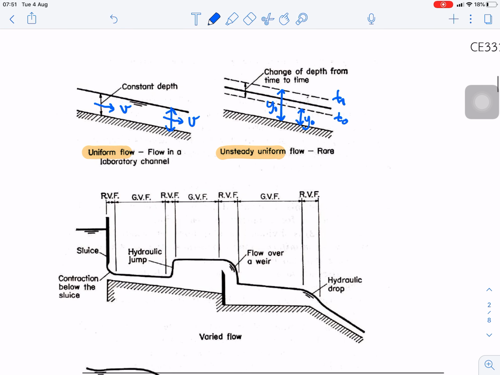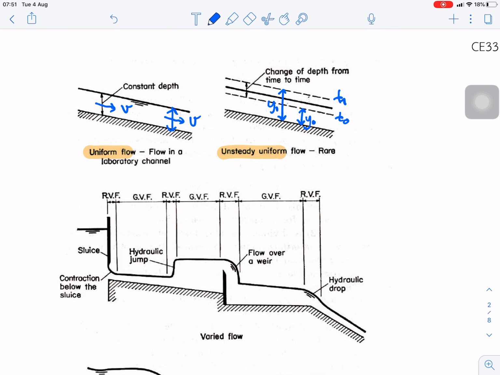We call this the unsteady uniform flow. Uniform still means the depth is the same along the profile, but the depth is changed with time.